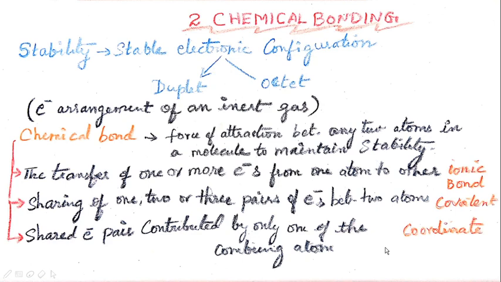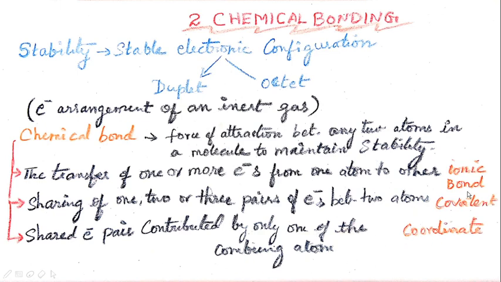A simple example to understand ionic bond, covalent bond, and coordinate bond is the giving of chocolates. When you have chocolates, you give chocolates to your friends, and your friend gives chocolates to you. So mutually, you are sharing your chocolates. That is called a covalent bond.